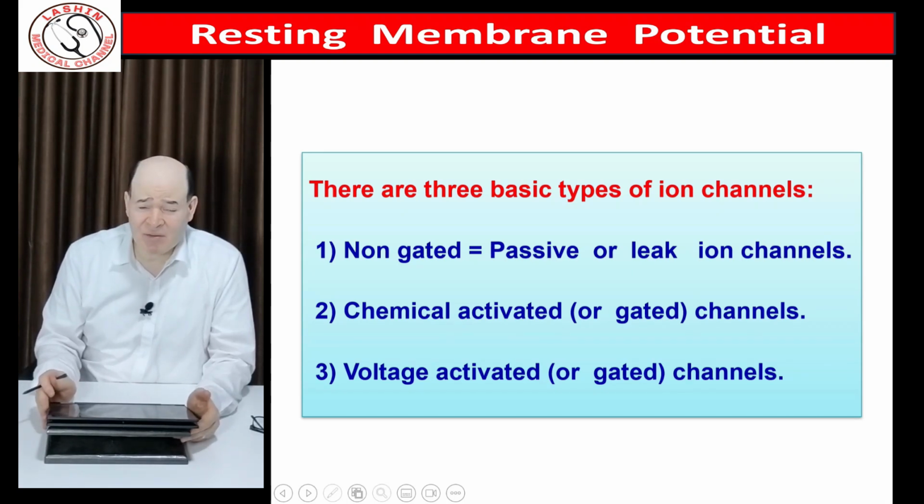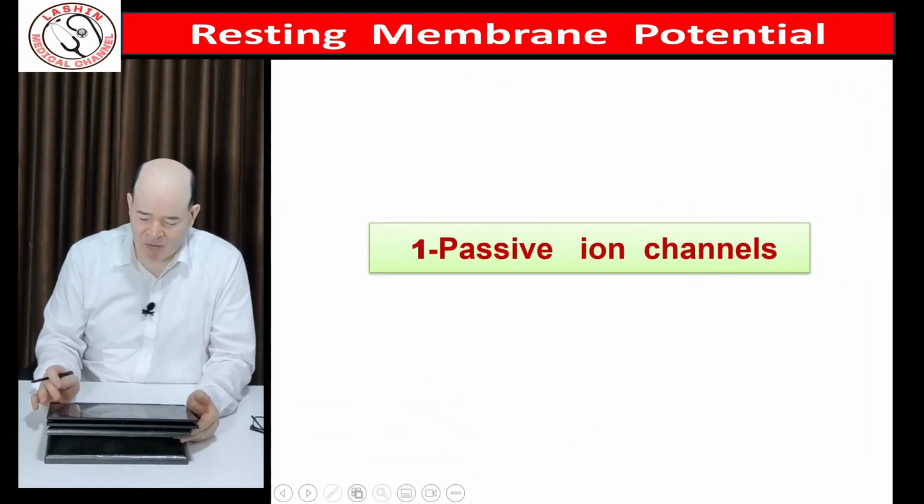We have three basic types of channels in the cell membrane. First, the passive channels or the leakage channels, which are responsible for the resting membrane potential. The second is the chemical activated channels or the chemical gated channels, which are responsible for the neuromuscular transmission and the synaptic transmission. The third is the voltage gated channels, which are responsible for generation of nerve impulses.